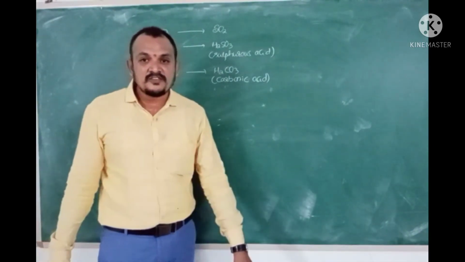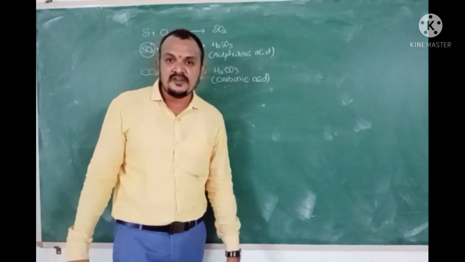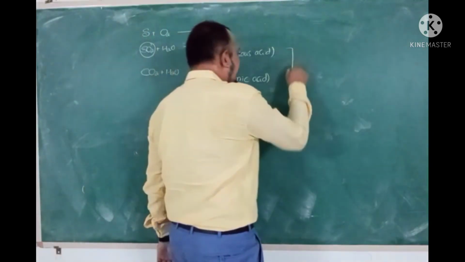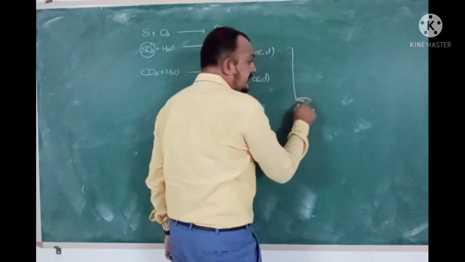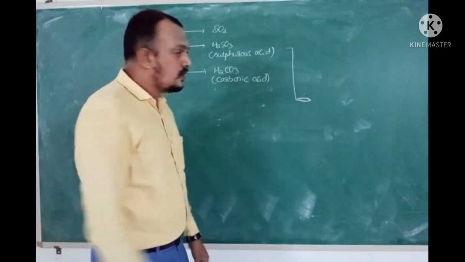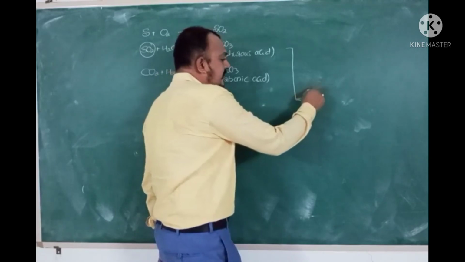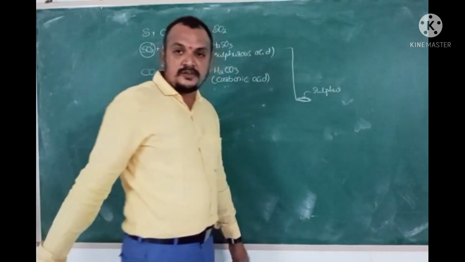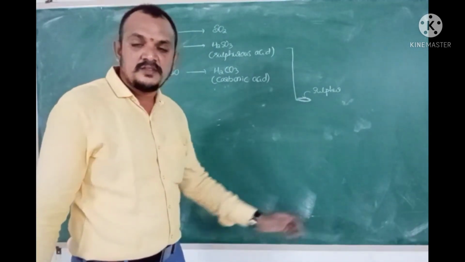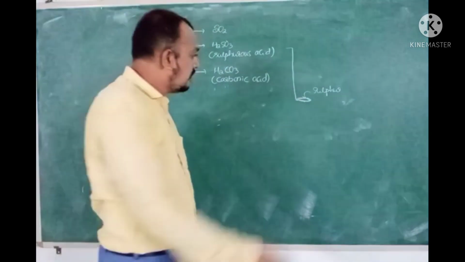Likewise for non-metallic oxides, take a small quantity of sulfur in a deflagrating spoon. A deflagrating spoon has a long stem, and the material to be burned can be kept in it. So take a small quantity of sulfur in a deflagrating spoon, introduce it into the flame of a Bunsen burner, then sulfur burns brightly.